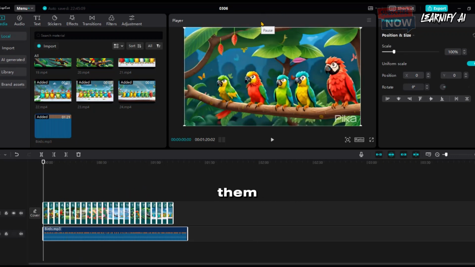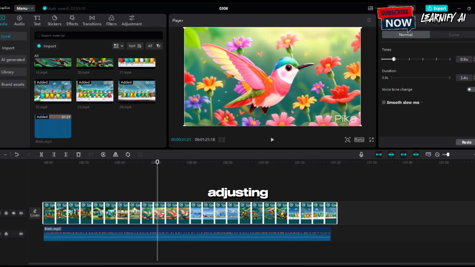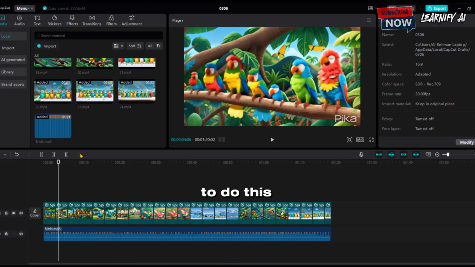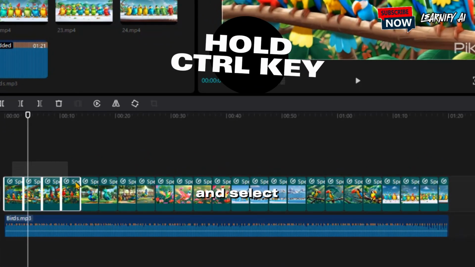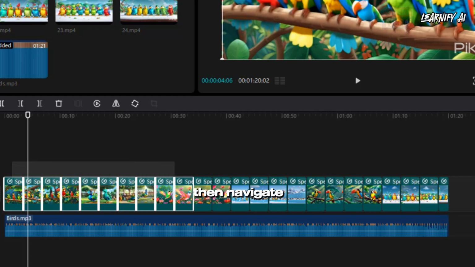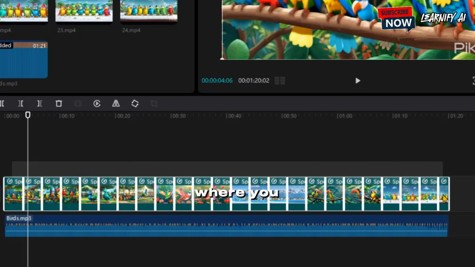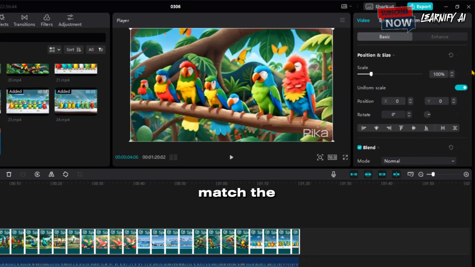After arranging them, synchronize the videos with the song by adjusting their speed. To do this, select a video, hold down the Control key on your keyboard, and select using your mouse cursor. Then, navigate to the Speed tab, where you can set the duration and time to match the audio.